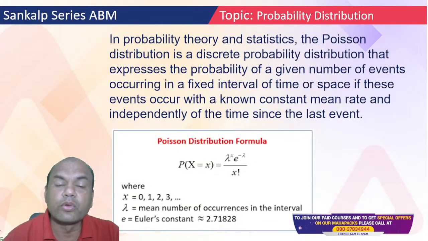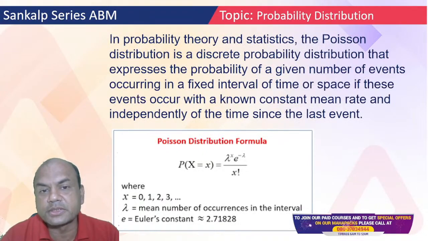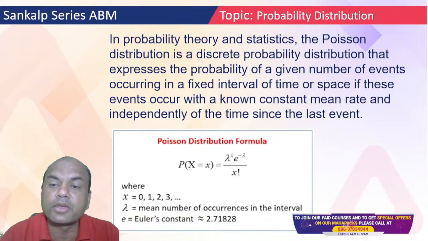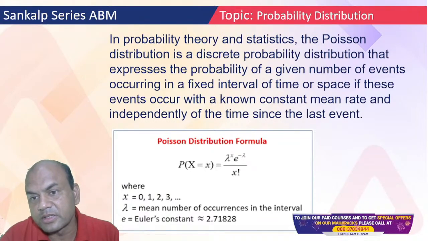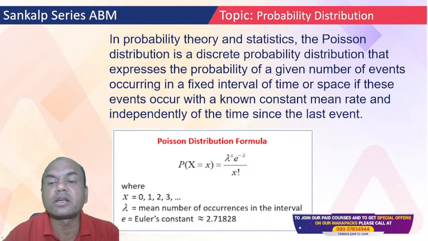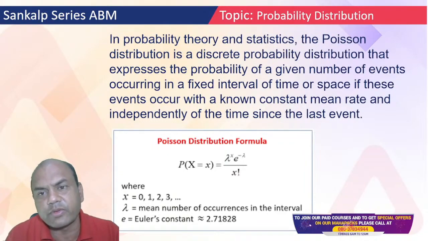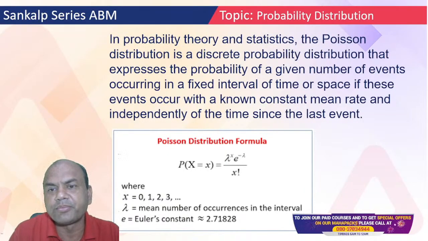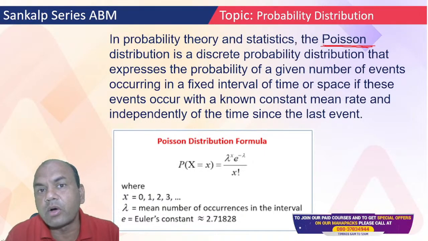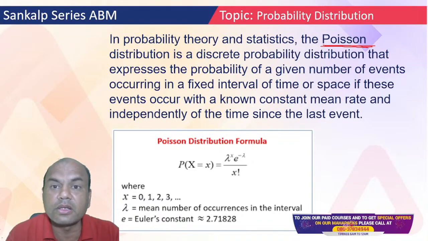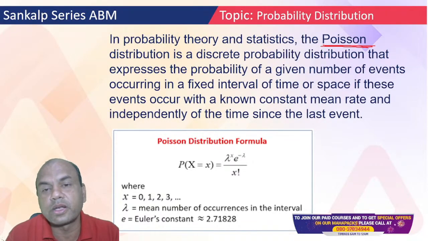Now, in probability distribution theory and statistics, the Poisson distribution is a discrete probability distribution that expresses the probability of a given number of events occurring in fixed intervals of time or space if these events occur with a constant mean rate. Now one thing I'll clarify: in exam you will always face the problem of how to identify whether this problem is Bernoulli, binomial, or Poisson. How to identify that?